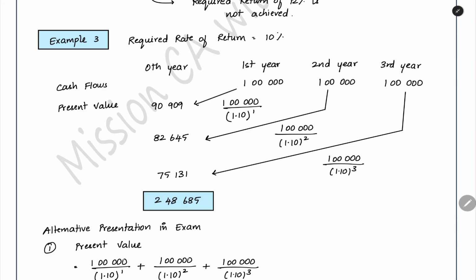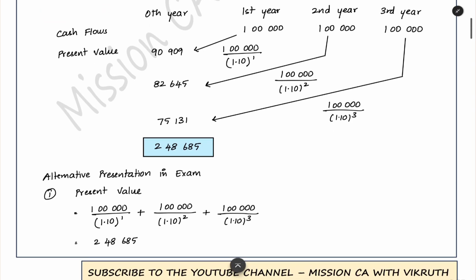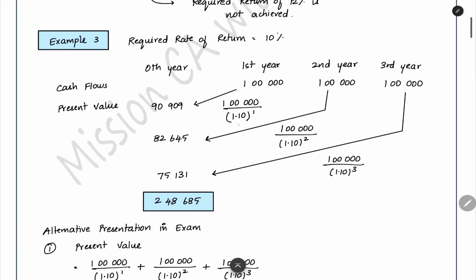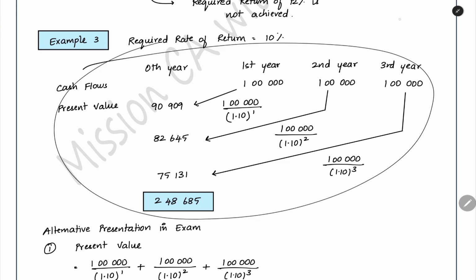Now when we increase the discount rate, what is happening? When we decrease the discount rate, what is happening to the total present value which we are getting here? That is what we have to note. And before doing that, we can see an alternative presentation for this also. This we are representing in a chart format to understand the cash flow.